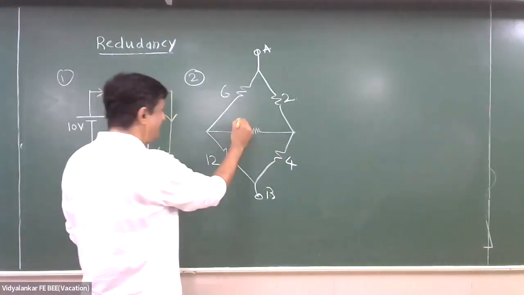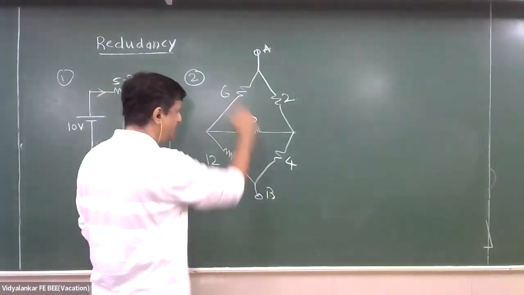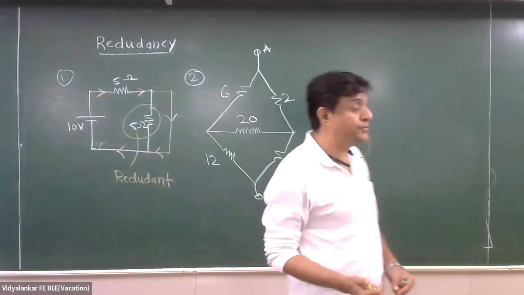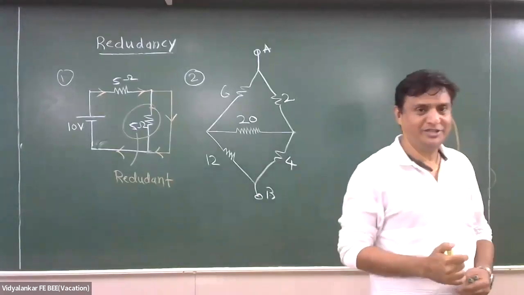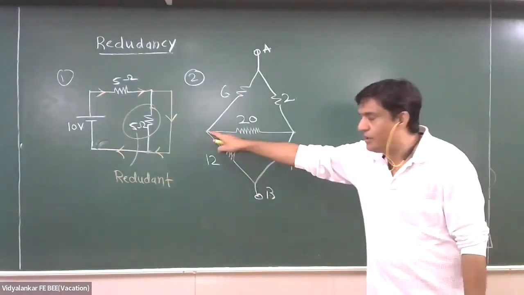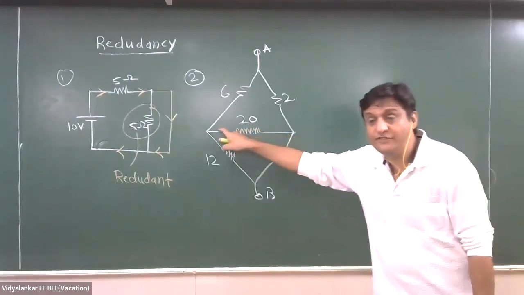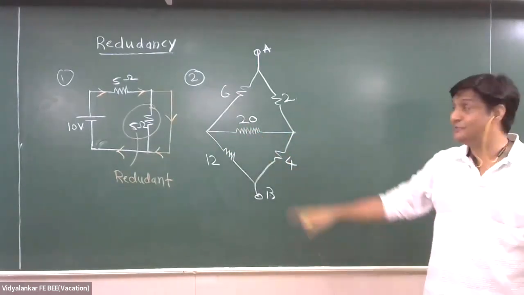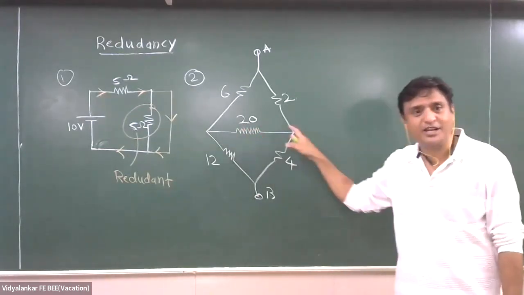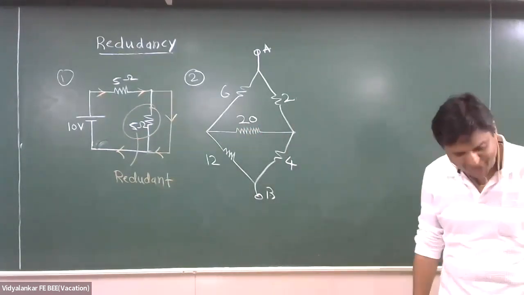Is it something very unique? Is it a Wheatstone bridge, or is it a balanced Wheatstone bridge? Balanced. Okay. What will be the deflection of the galvanometer connected in this branch? Zero. So this potential and this potential are the same. IG equal to 0.